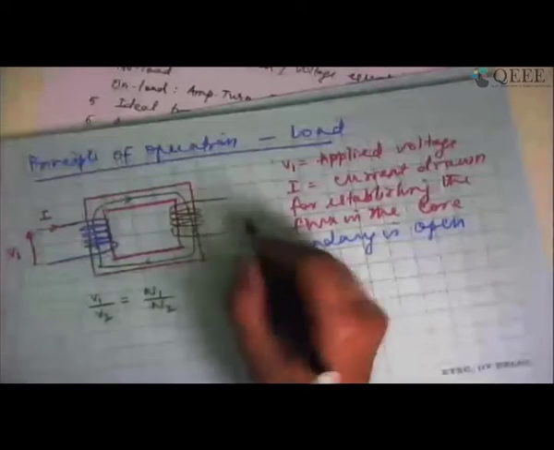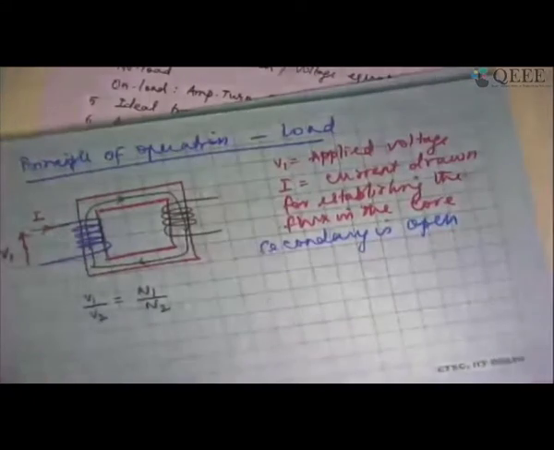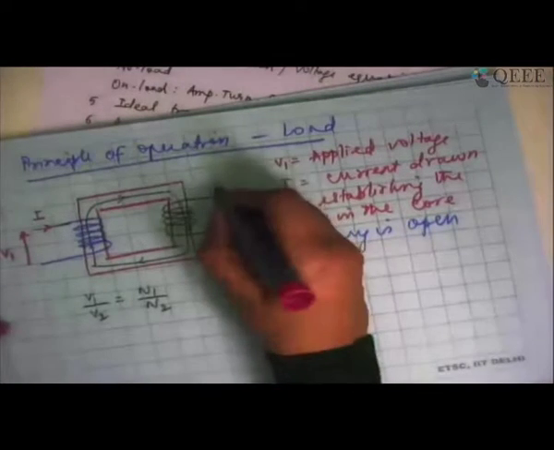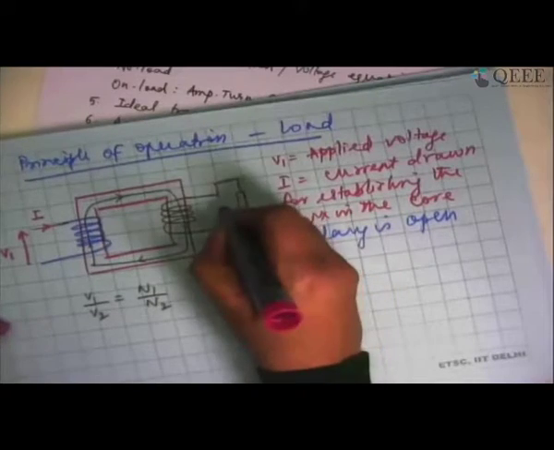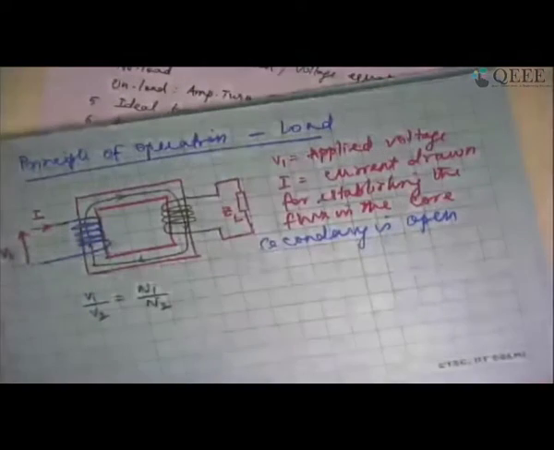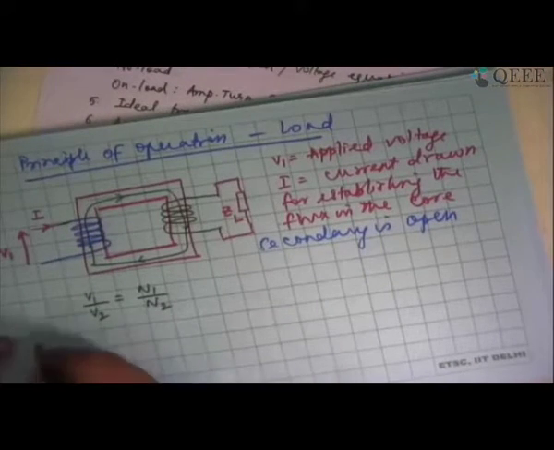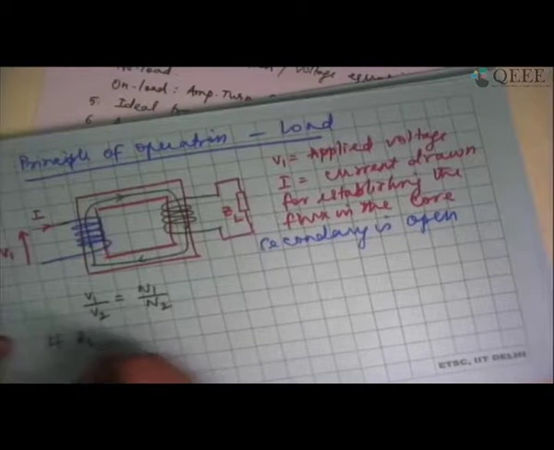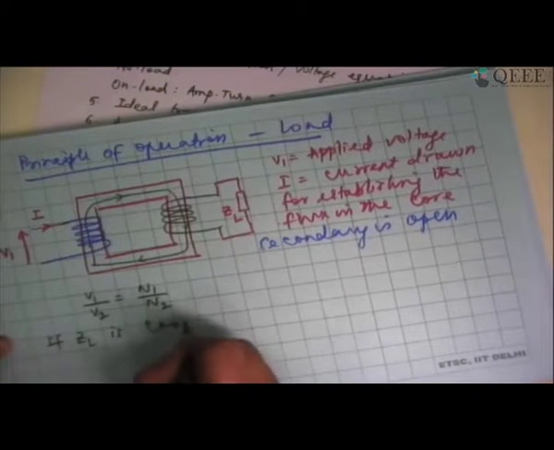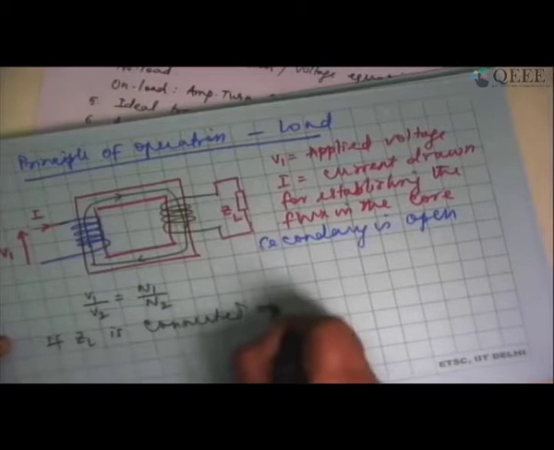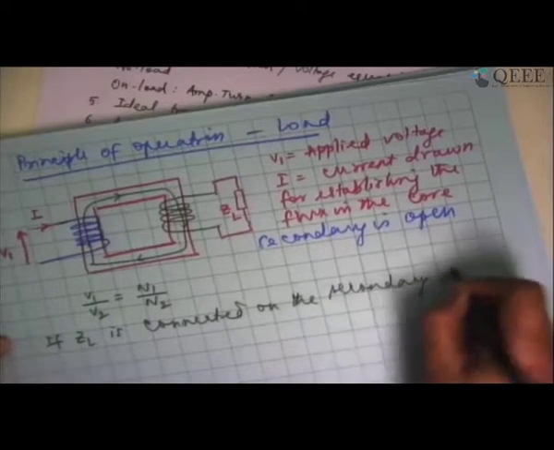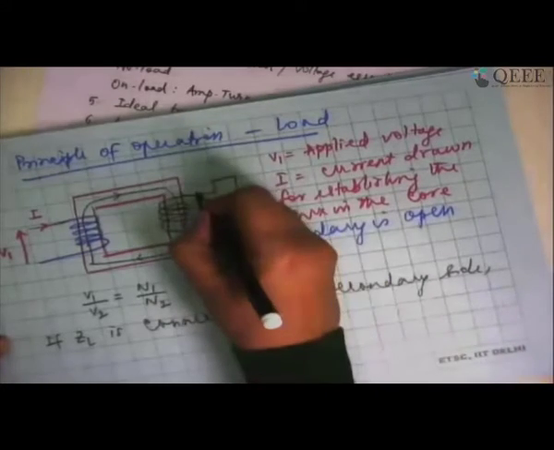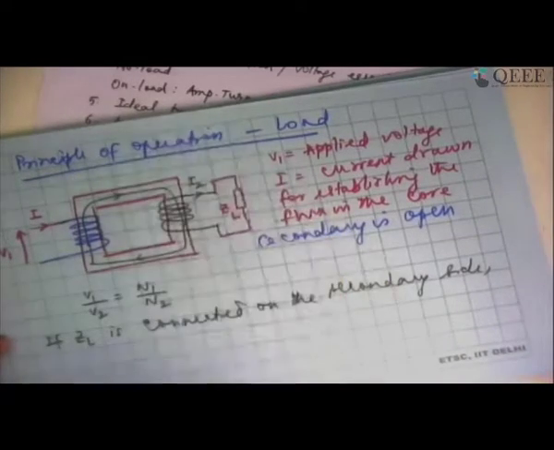Now let us say if I connect a load now subsequently on this side. Let me call that as some ZL. I am connecting an impedance on the secondary side. So if ZL is connected on the secondary side, then it is going to draw a current, let us say I2.